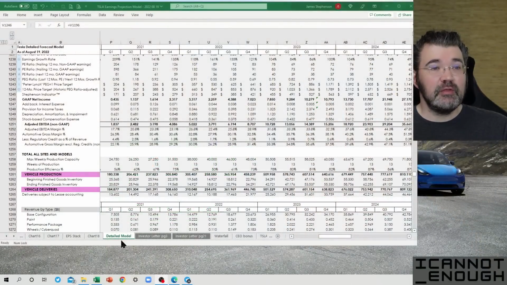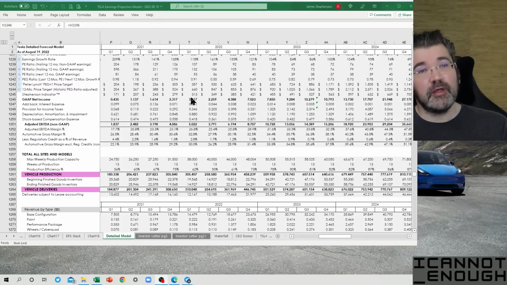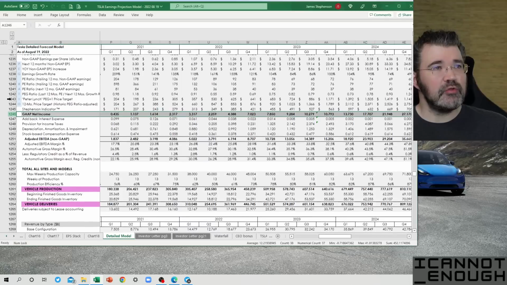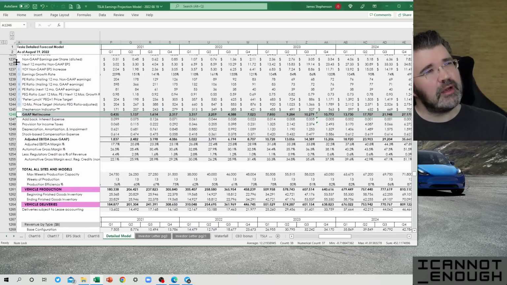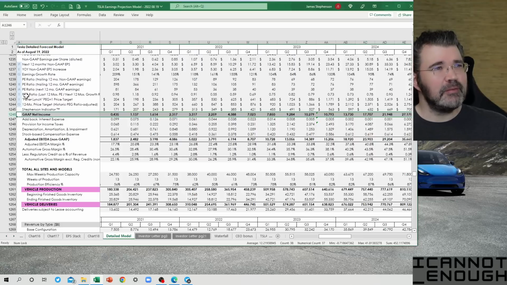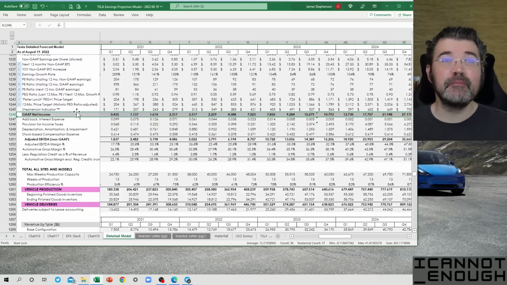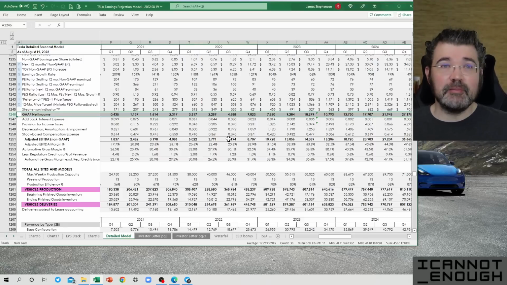In the detailed model tab of my Tesla earnings projection model, as I published to Twitter on August 19th, where we left off was covering PEG ratio in the previous video, which I cleaned up the label of a little bit in column A to make it more clear that I'm talking about this section and not any of the individual lines in it. At least to me anyway. I don't know if anybody else appreciates these little changes that I make, but I like it better that way, and that's all that matters, I think.